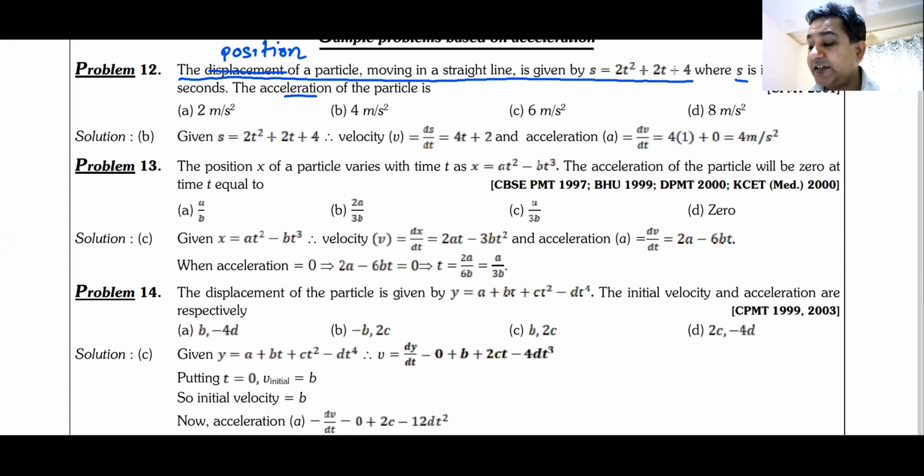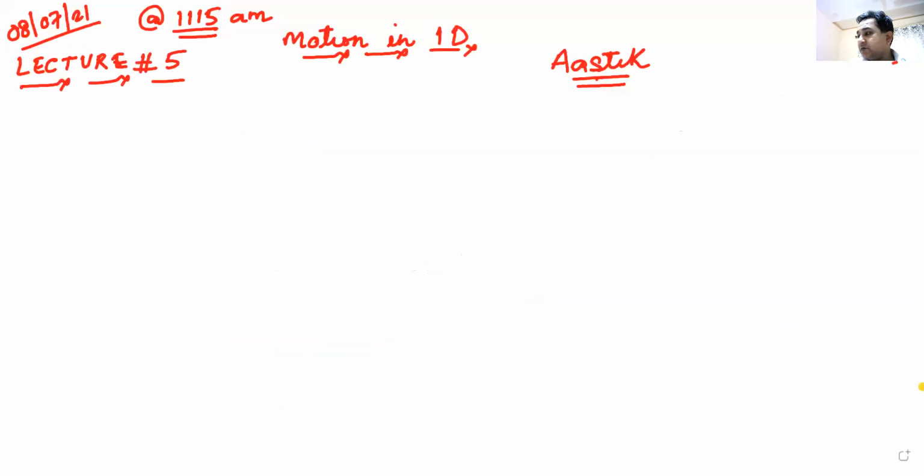The question should not state displacement, it should say position. So you know the position of the particle as a function of time. We are supposed to find out its acceleration. How will we do it? So I'll just now shift to the whiteboard and write the question in the whiteboard.